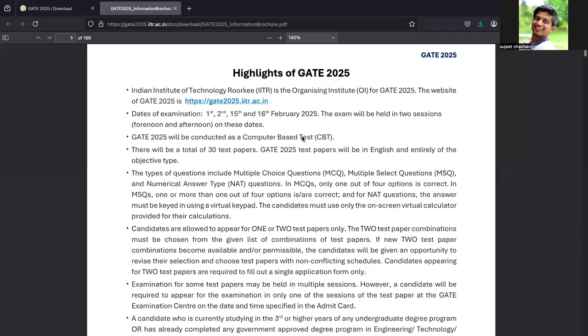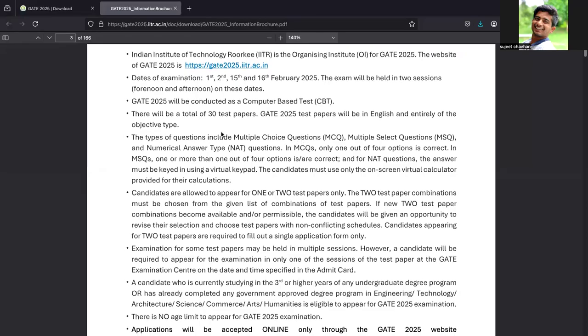You should go for the mock test to prepare for how to give the GATE exam, but before that you should complete your syllabus and revise it multiple times. There will be a total of 30 test papers. We don't need to worry about the other test papers; we will just focus on computer science.